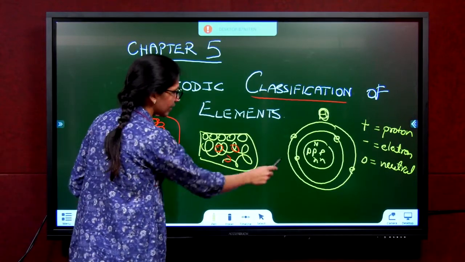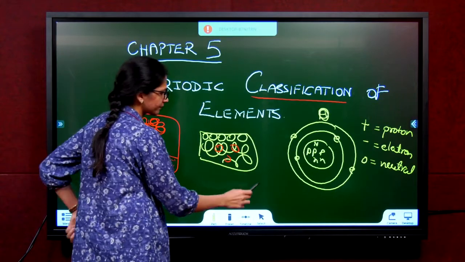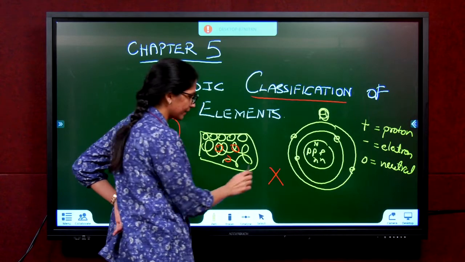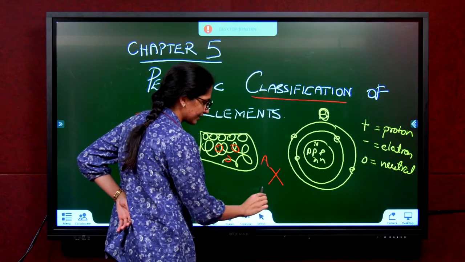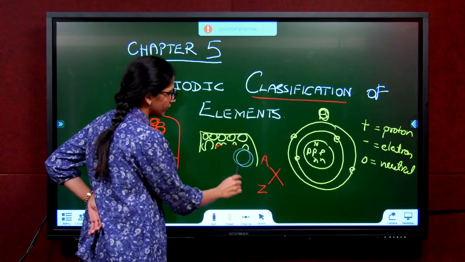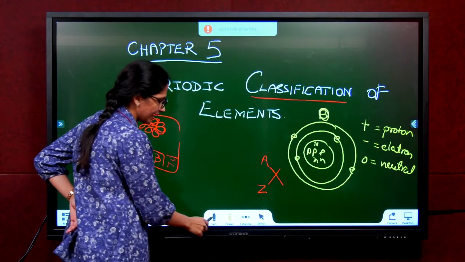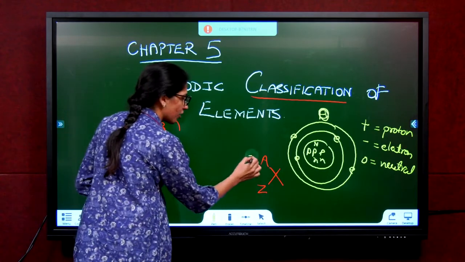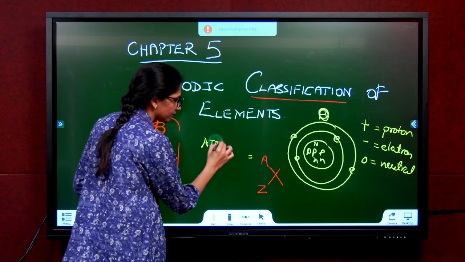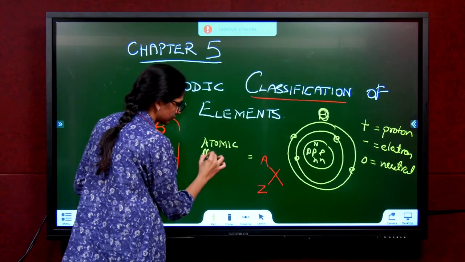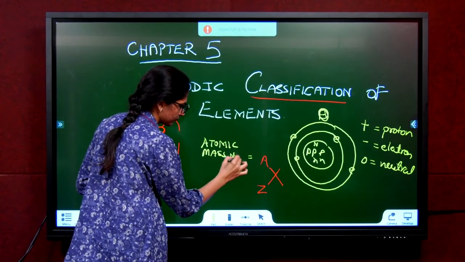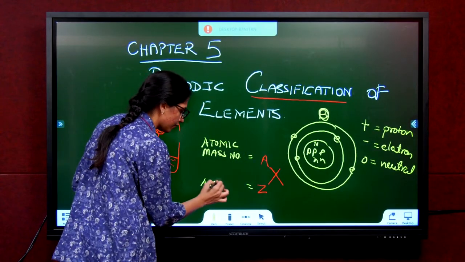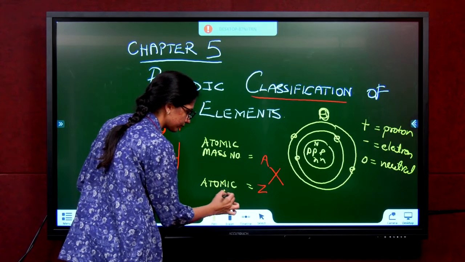Before we go ahead, let's understand one other thing about an atom. An atom, if it's represented by X, and if I write A here and Z here, this is very important. A is called the atomic mass number. Z is called the atomic number.